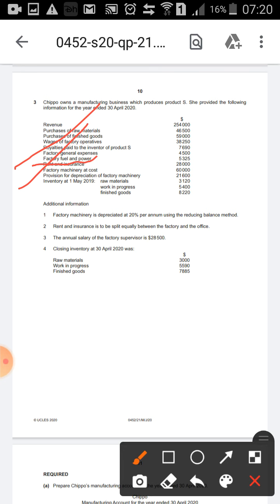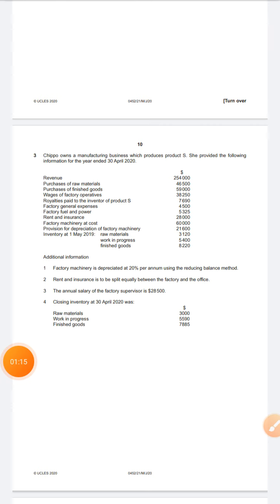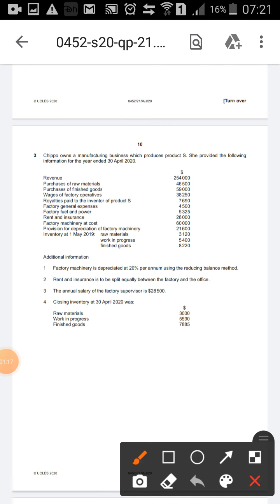Yes, according to Indian accounting, factory fuel and power is considered a direct expense. So one minute, let me think about it a bit. Achha, this factory fuel and power, I'm telling you what to do with it at last. So you will add the royalties and then you will get the prime cost.